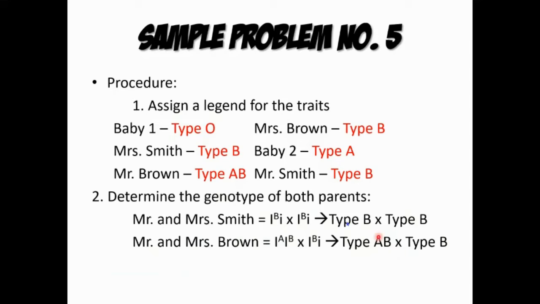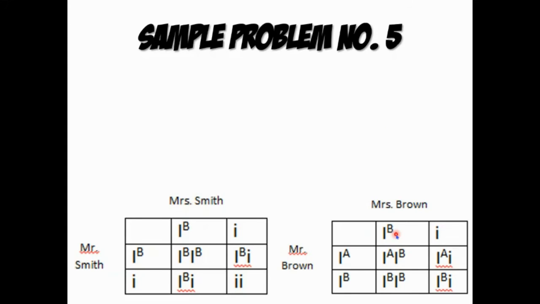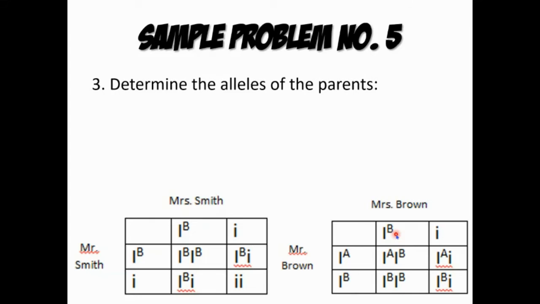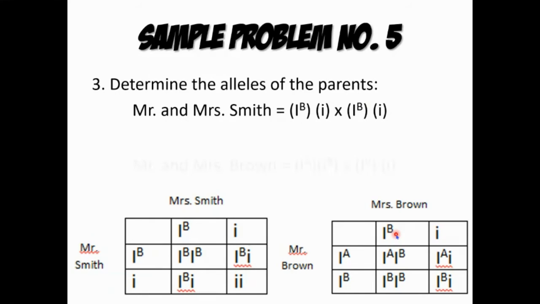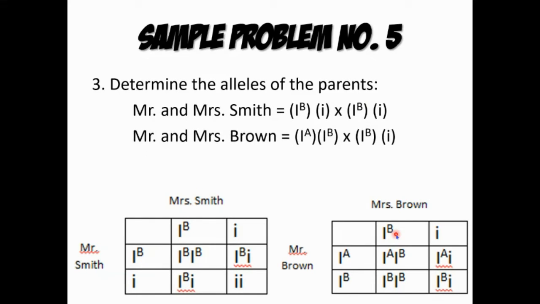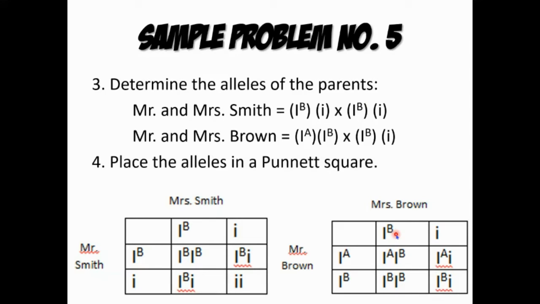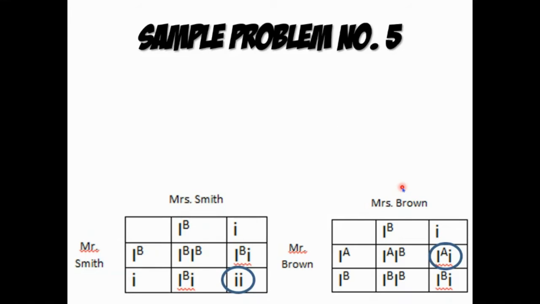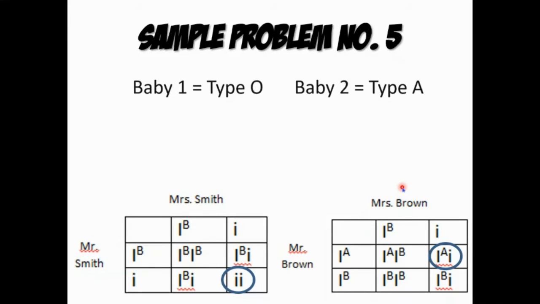And then determine the alleles of the parent. So ayan na po. So ayan, na-separate na natin. And then, itetest na natin according to its test cross. So, ayan po yung naging findings natin. Yan. So, si baby 1 is type O, and then si baby 2 nga pala ay may type A, no?